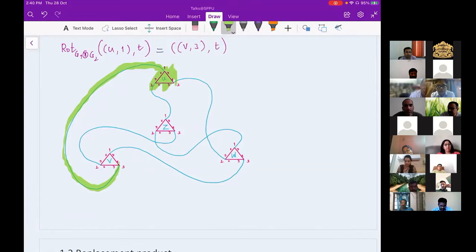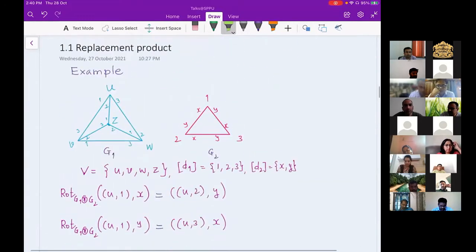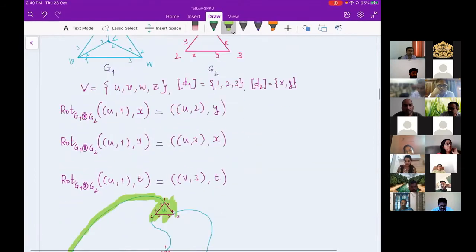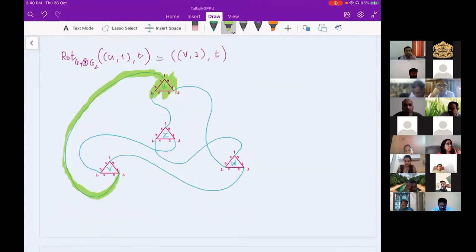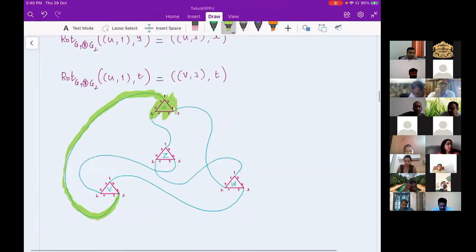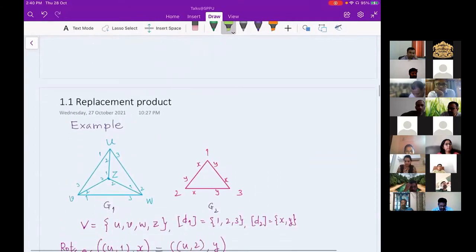So these blue edges are actually edges coming from the G1 graph, and the red edges which are here, those are triangles actually, they are coming from the second graph. So replacement is what we are doing. If you see, we are just replacing the vertices by the second graph.